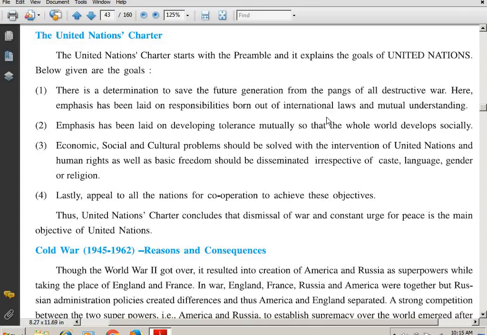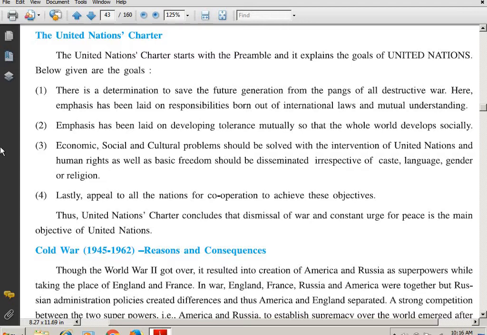The future generation, the next generation, should not have these wars that happened previously, from 1939 to 45. We also know from 1914 to 1918, the First World War. And so students, to save the future generation from the pangs of destructive war, it should not be repeated in history. The United Nations was formed.